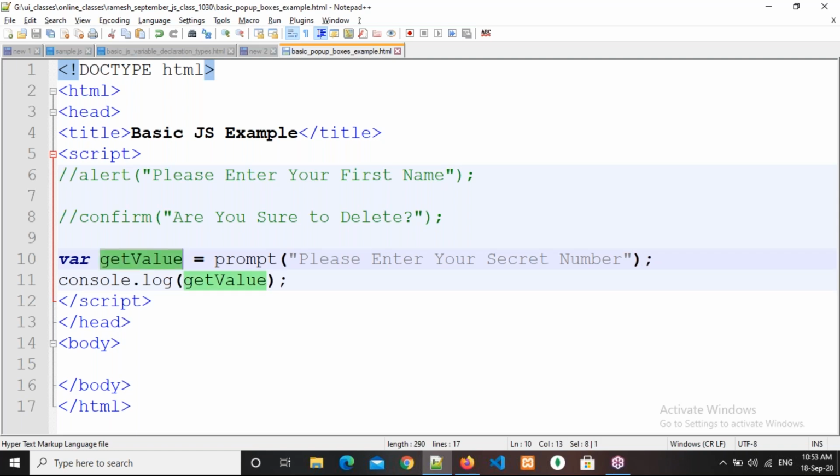Then server-side programmers will compare this getValue with the data in the database. Of course, this is not our database class, but they will compare with the database and send you a particular page. That's it. So understand that, everyone, clear, right? That is how to use alert box, confirm box, and prompt box. Or else, anybody having any doubts, please respond.